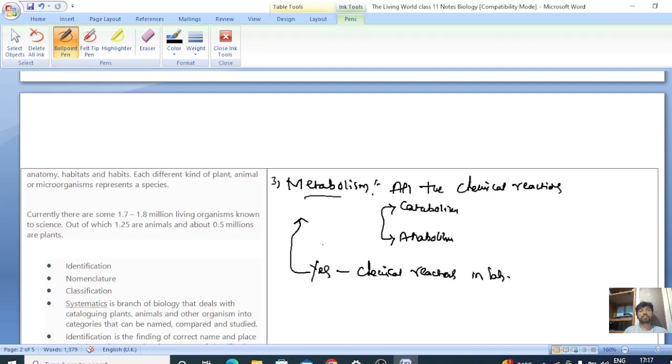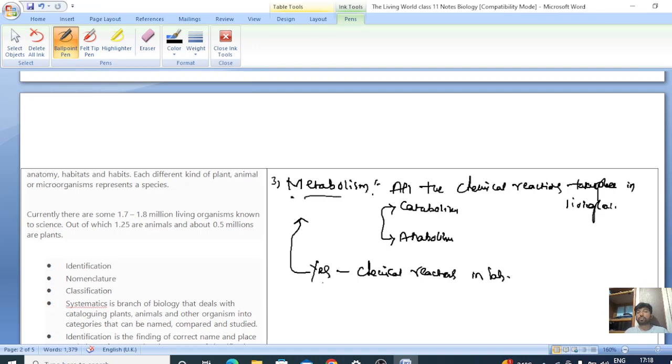That is not considered metabolism. What is metabolism? The chemical reactions which take place in a living cell, only that is metabolism.